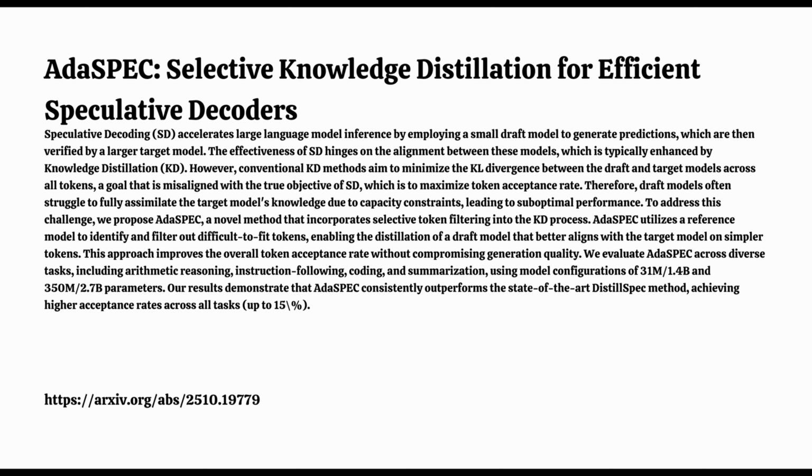What's the process? It's a two-phase approach. Phase one is about setting up the filter itself. You start by creating what's called a reference model, where you just copy the initial draft model architecture, and then you distill knowledge into it from the big target model using a standard method, like the baseline DistillSpec.